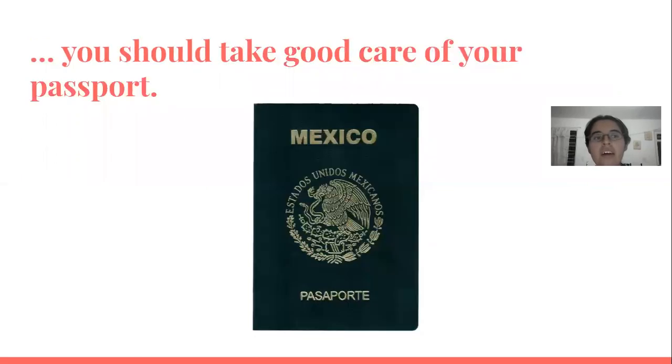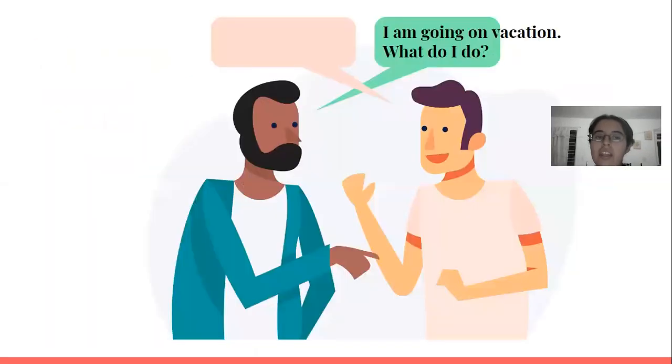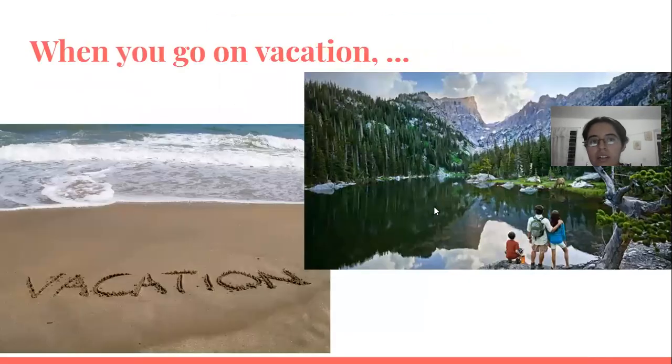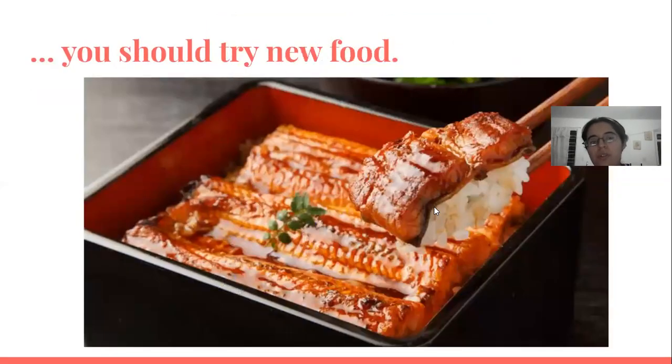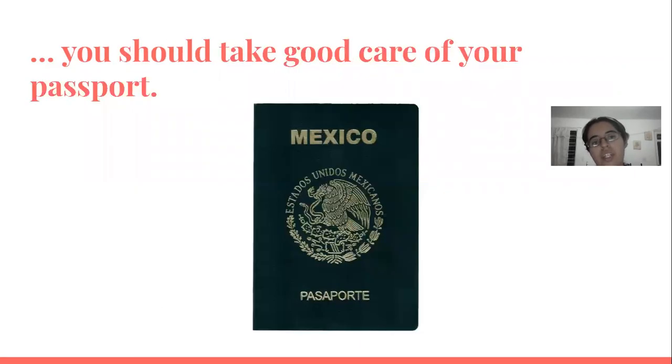Then, okay, so those are the examples that we saw that this man suggested to this man. You should try new food. You could buy souvenirs for your friends, and you should take good care of your passport.